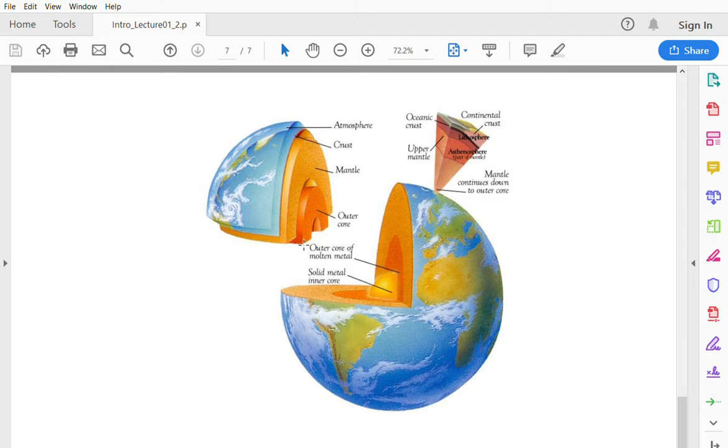It's not a single homogeneous body, but layered, something like a layered cake. If you cut it, you will find three layers. Based on their properties, they are distinct from each other. So that's all for the introduction chapter.